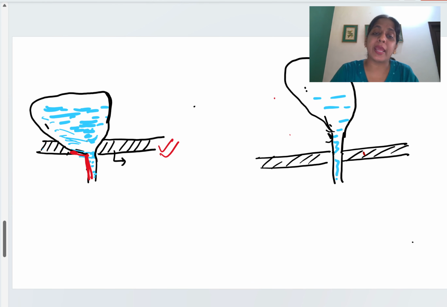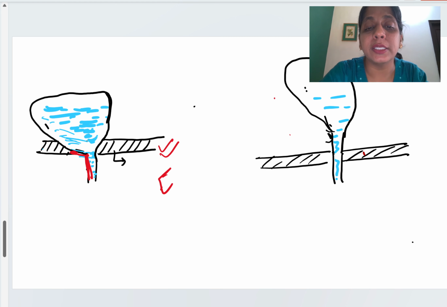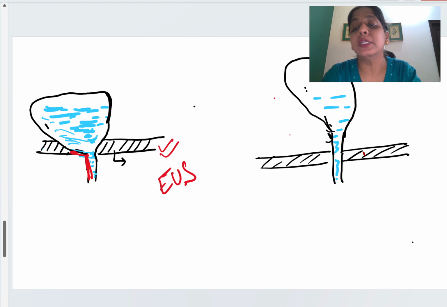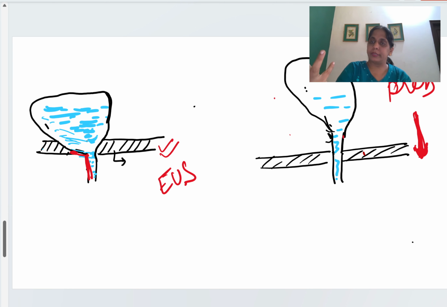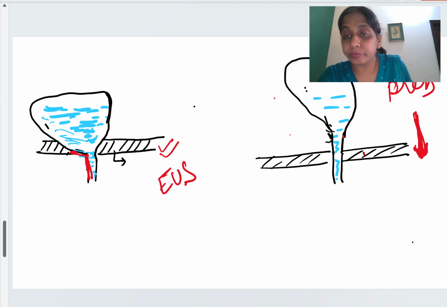As you are seeing, this is the external urethral sphincter. When there is increased abdominal pressure, the external urethral sphincter goes down, and when this goes down, the urethra opens up.